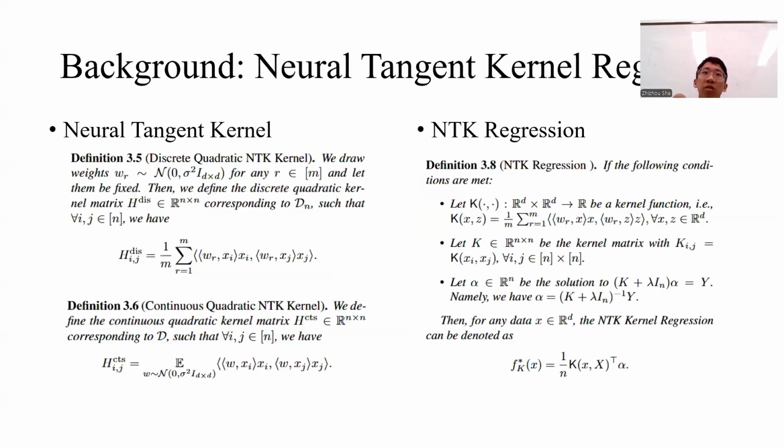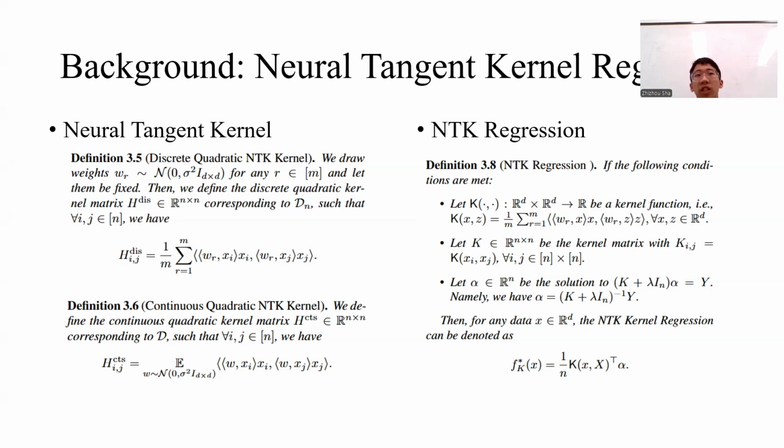Then we will move on to introducing the neural tangent kernel regression. The neural tangent kernel is something we use to analyze the process of deep learning models. We will first start by introducing the discrete version of the NTK kernel. We have some weights w_r drawn from the Gaussian distribution where the mean is zero and the variance is sigma squared multiplied by the identity matrix.